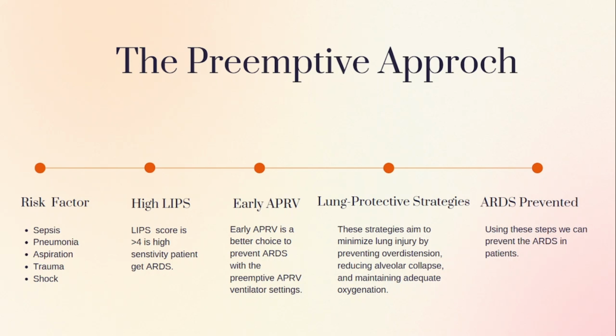So now we know what the risk factors are and what a high LIPS is. If a patient has a LIPS of more than 4, there is a chance of ARDS. If we know the patient has a chance of ARDS, we can start early APRV mode. It's a better choice for ARDS patients, and we can use it preventively in ventilator settings also. And the lung protective strategy aims to minimize lung injury by preventing overdistension, reducing alveolar collapse and maintaining adequate oxygenation. If we do this, we can prevent ARDS also.